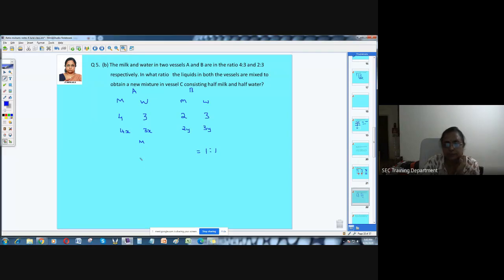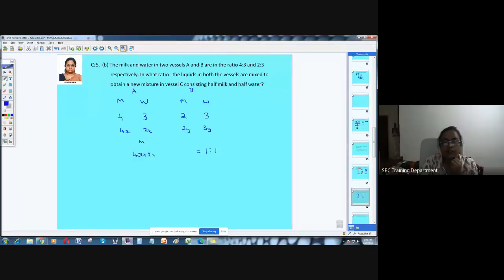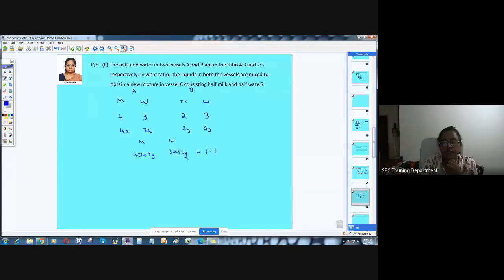What is your milk quantity? 4x plus 2y. What is your water quantity? 3x plus 3y. Right. And this ratio is going to be 1:1. Two variables, you can easily find out, right? The ratio can be found out. Product of means equals product of extremes. So we can say 4x plus 2y is equal to 3x plus 3y.